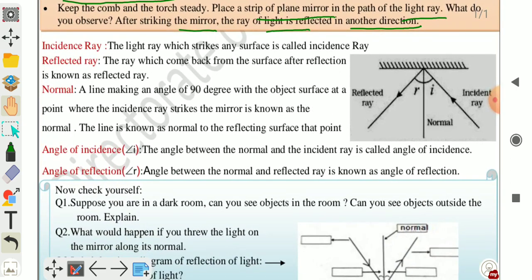First one is incident ray. What do you mean by incident ray? The light ray which strikes any surface.